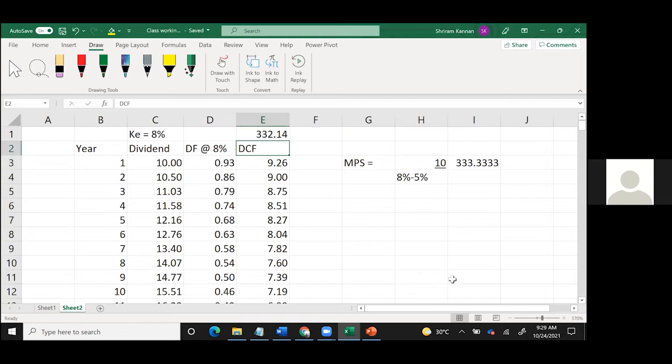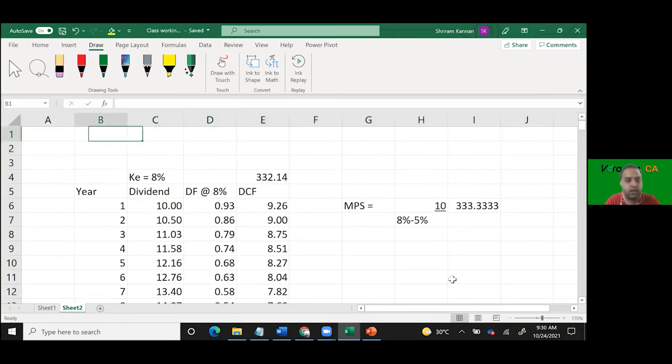In that, what is the growth percentage that we said? 5%. 5% is the rate at which dividend will grow from time 1 to infinity. Let me put it this way.